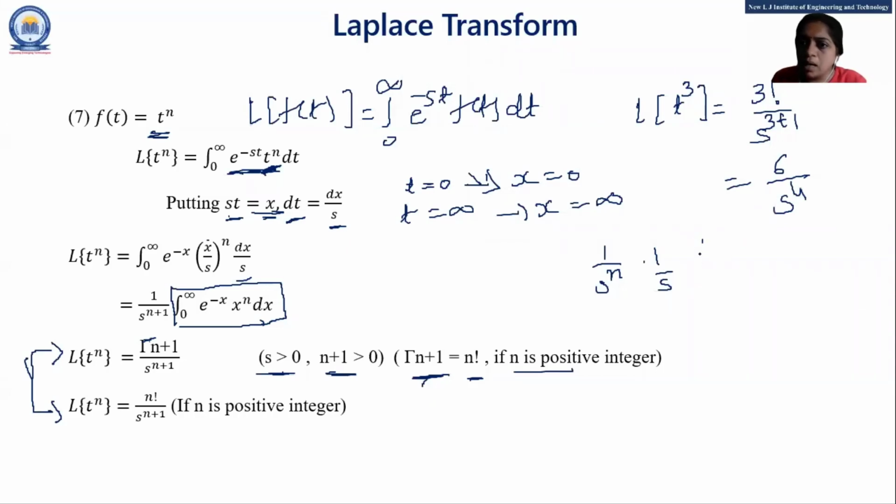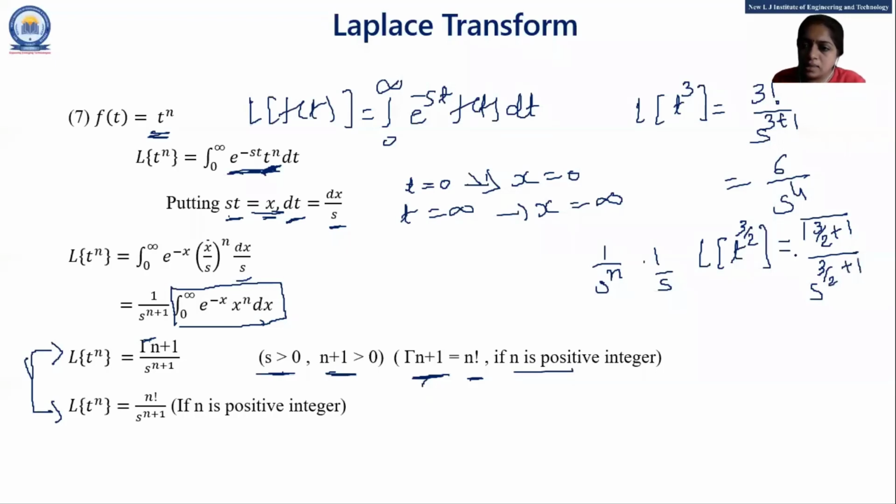Okay. But if my Laplace is of t raised to 3 by 2, this is fraction form. If my n is in the fraction form, at that time I have to apply this gamma formula, and that is gamma 3 by 2 plus 1 upon s raised to 3 by 2 plus 1.